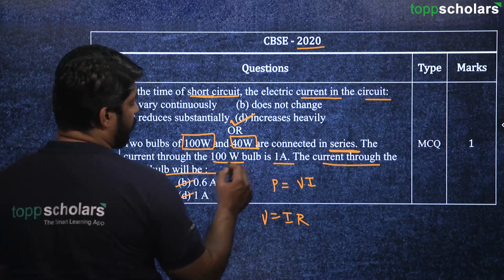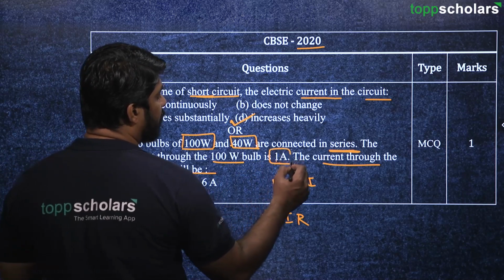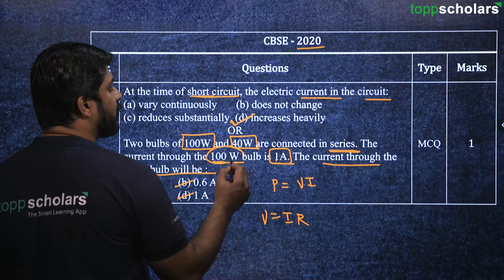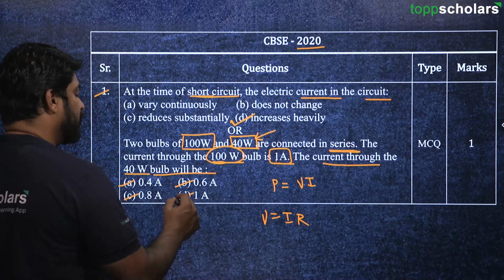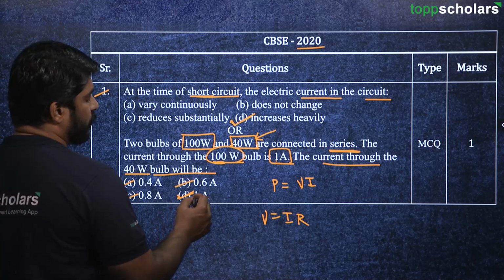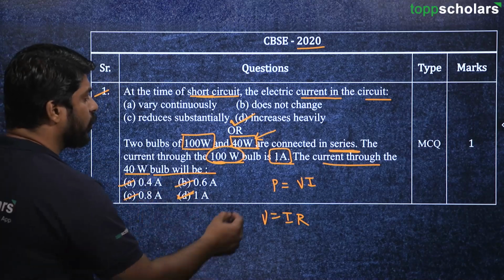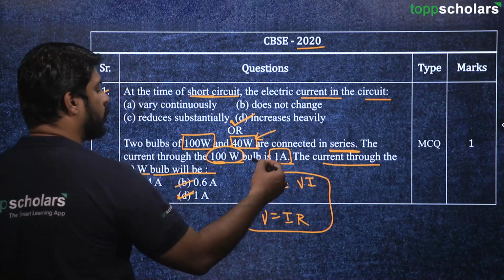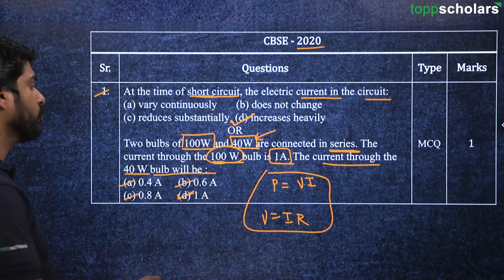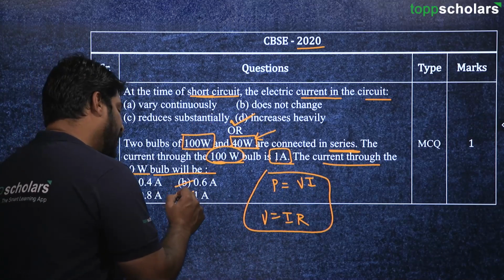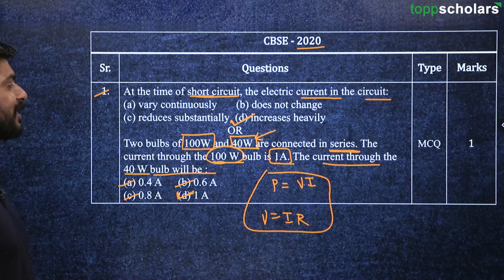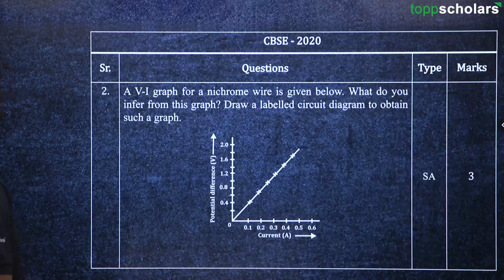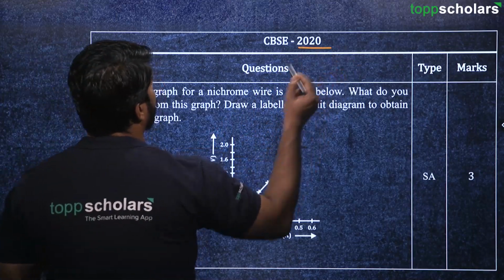That means if 1 ampere is the current through this bulb, then the same should be the current through this bulb. That means the correct answer is 1 ampere. And you can also use these equations to solve this question if you cannot directly answer it. Okay, moving on to the next question from the year 2020.